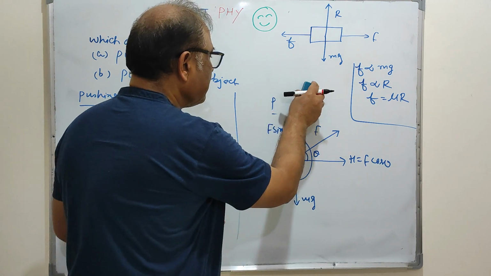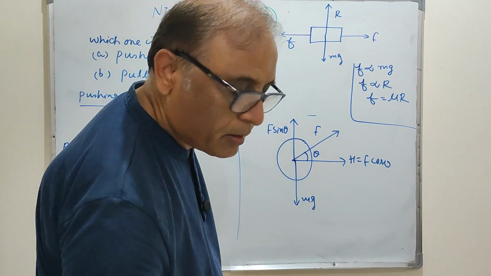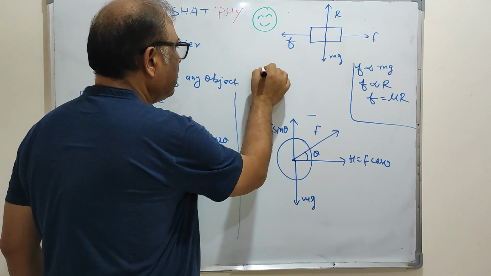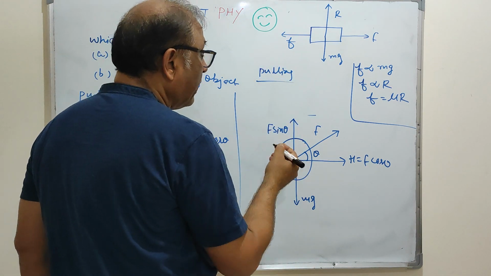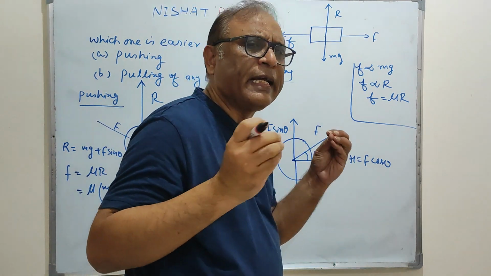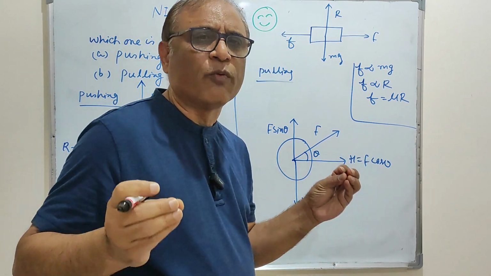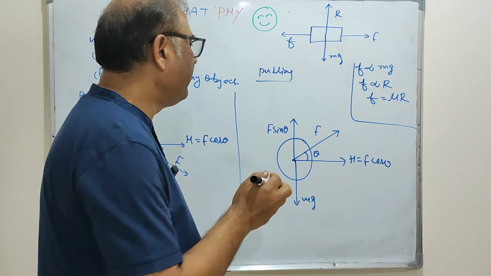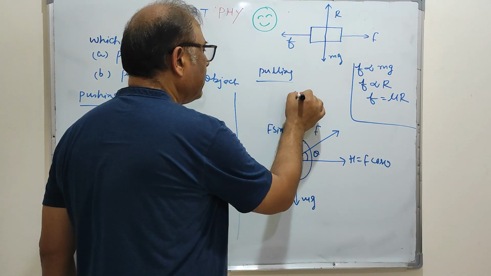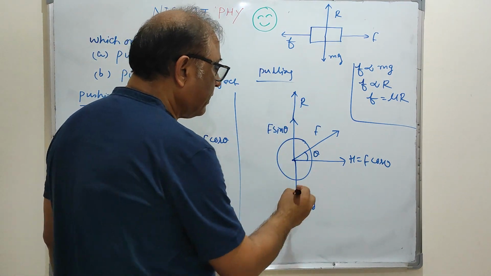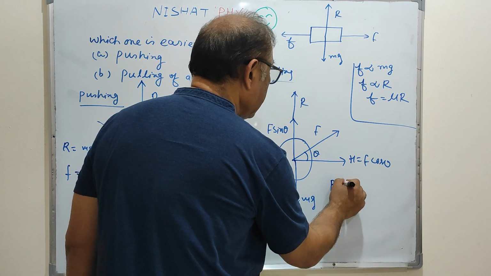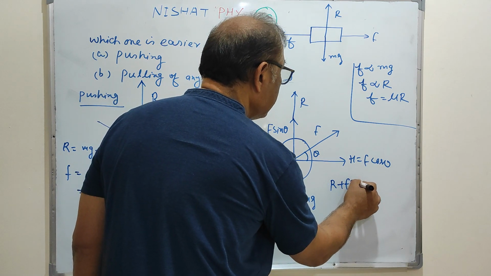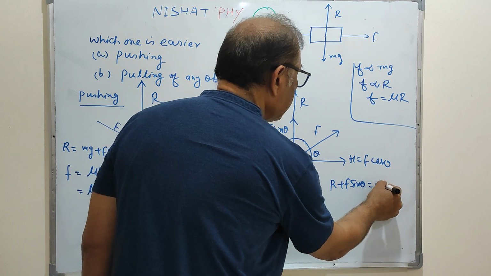Then a normal reaction against the weight. Normal reaction is always against the weight. So this is the normal reaction R. Then R plus F sin theta equals mg.